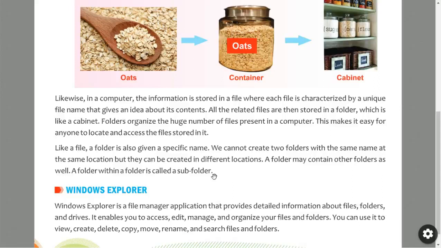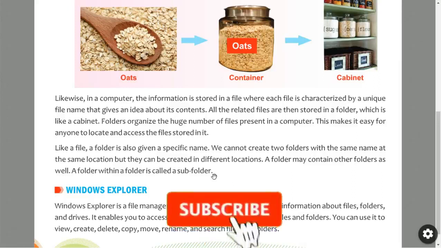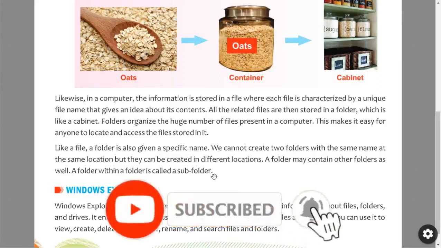So this is all the introduction of files and folders. Now, what is Windows Explorer, we will discuss in the next video.